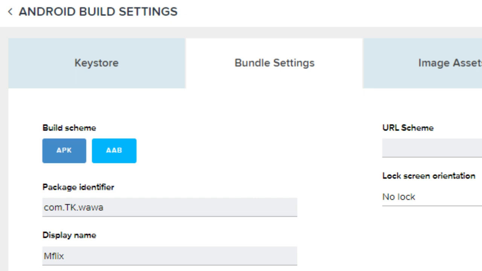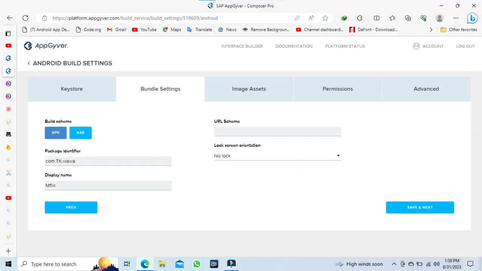It has to be exactly the same as the package name in Firebase. If you do that, then you shouldn't get this error. This error pops up because it couldn't identify the package name, since it does not exist under this Firebase package. So you can check it out.